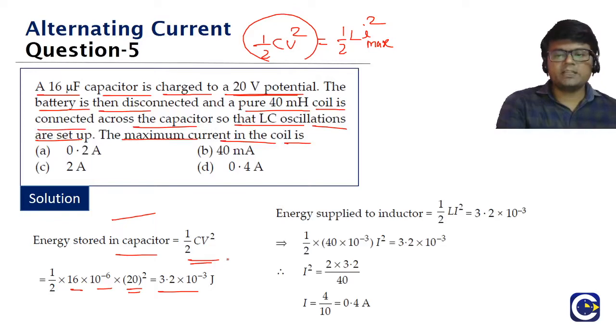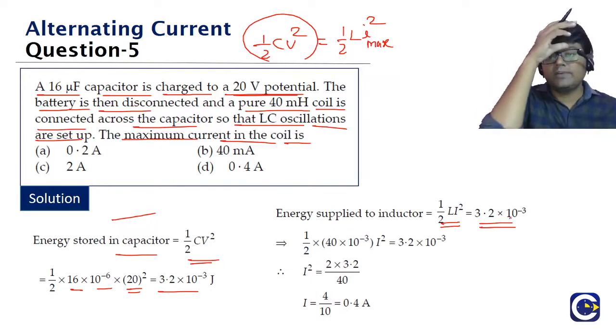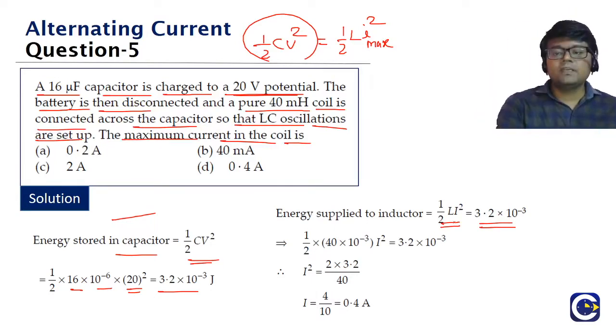Then look at the energy on the inductor side, guys. What is the energy stored in the inductor? Half L I square. And since you want the maximum current, we have to equate this to what? The maximum energy of the capacitor. So the maximum energy of the inductor is half L I max square. We are equating it to the maximum energy on the capacitor side. What do we do, guys? Half into L, which is 40 millihenry, means 40 into 10 power minus 3, into I square, is equal to 3.2 into 10 power minus 3.